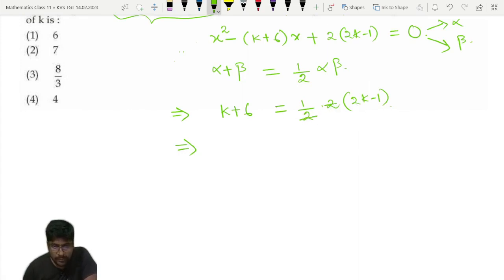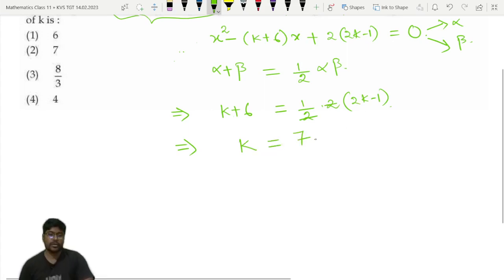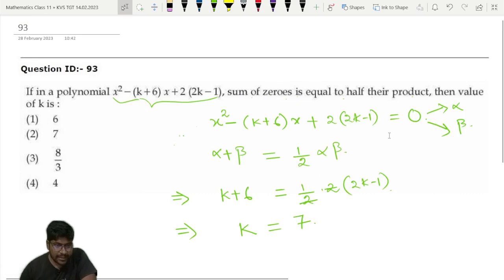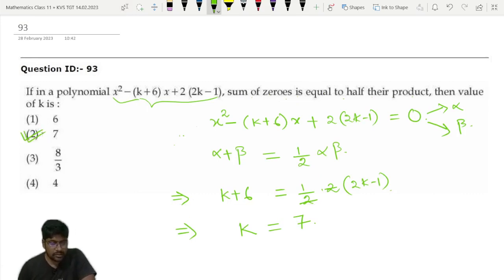So 2k minus k, that means k, and 6 plus 1, that means 7. Okay, k is equal to 7. So 7 is the correct answer. So option 2 is the correct answer here. So question number 93, option 2 is the correct answer. Now let's move to the next question.